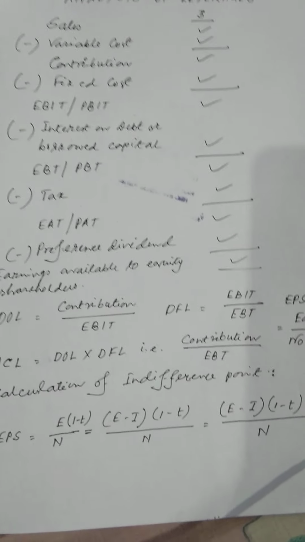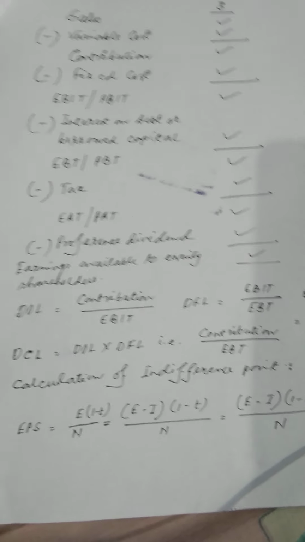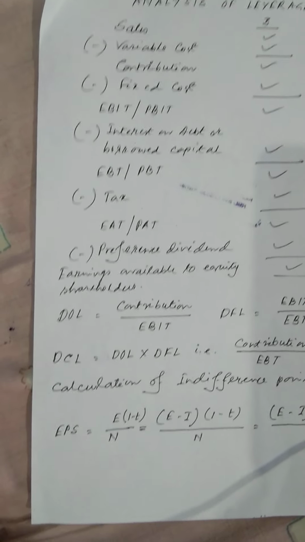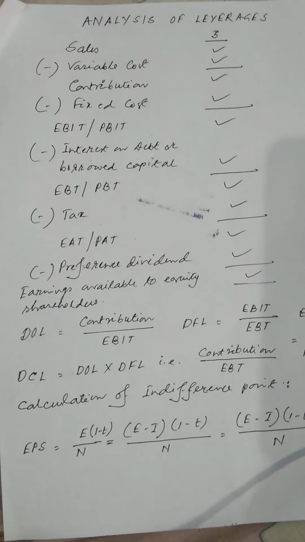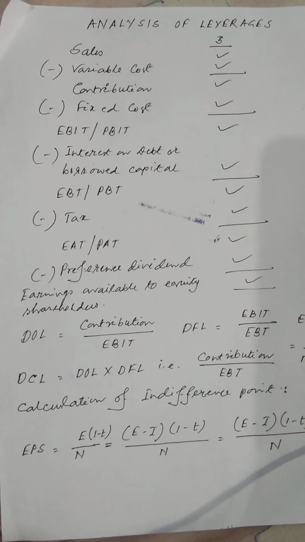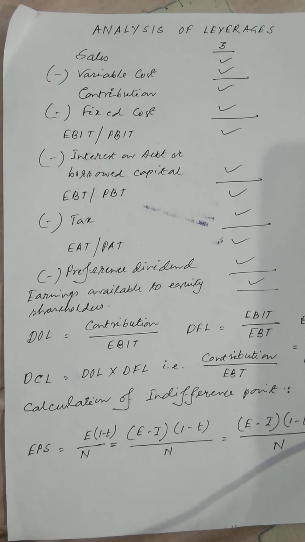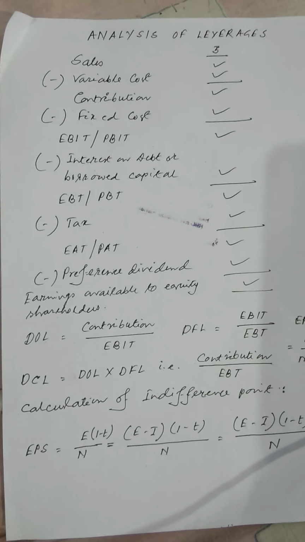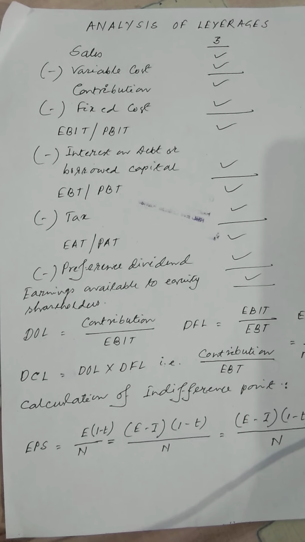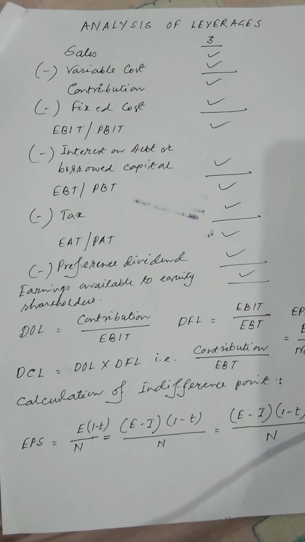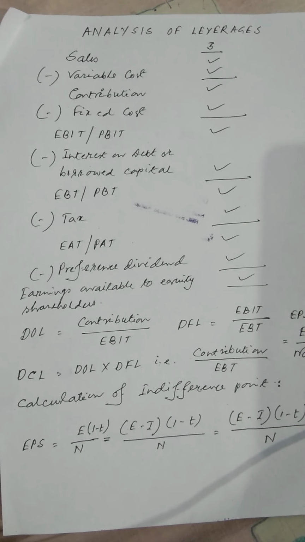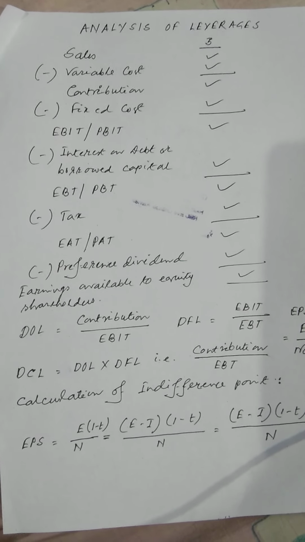Today I will discuss the analysis of leverages. Before going into deep discussion, first we have to understand the basic formula of the leverages. The formula is sales less variable cost, known as contribution, less fixed cost, known as EBIT or PBIT. The full form of EBIT is earnings before interest and tax. The full form of PBIT is profit before interest and tax.